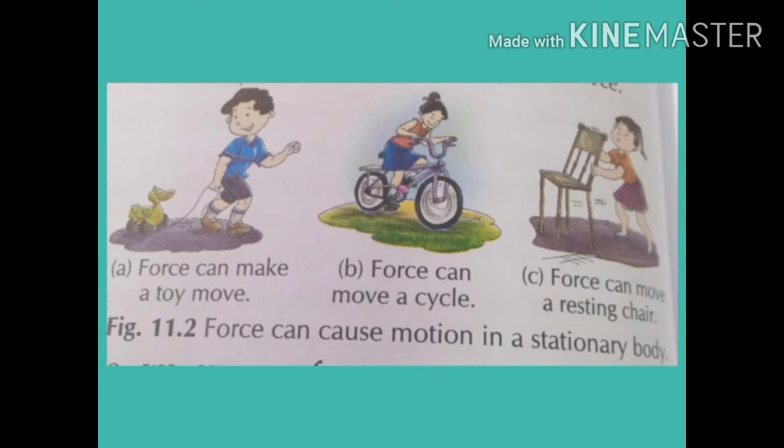In the second example, you can see a girl is riding a cycle, and in this cycle you will see that she has to apply force on the pedal of that cycle. And in the third diagram you can see that a girl is pushing a chair. Okay, so here you can see that all these things, first of all, were stationary, and when force is applied on those things, then they change their position or they become in motion.